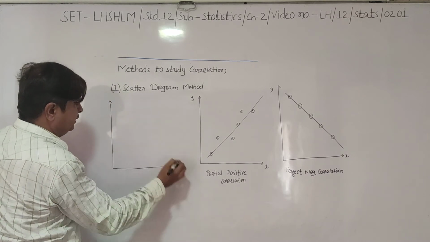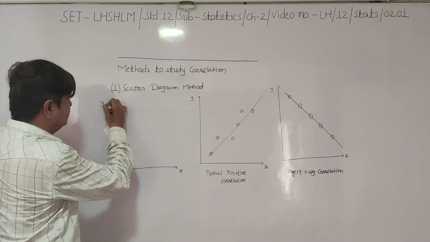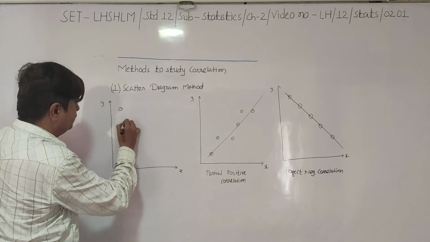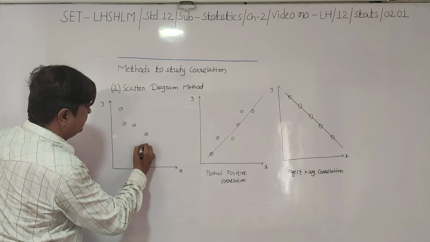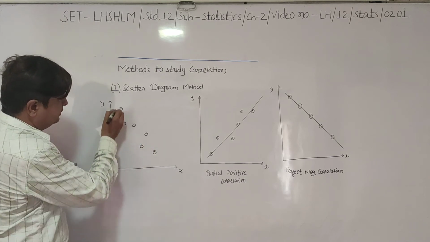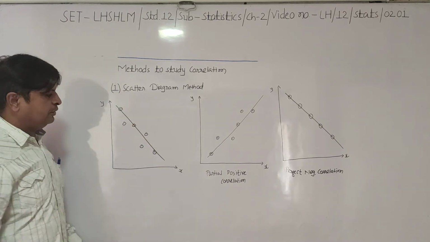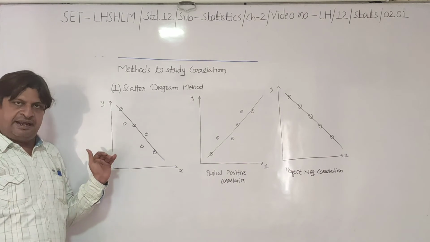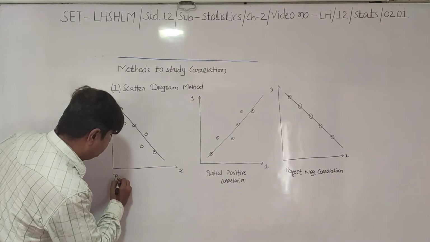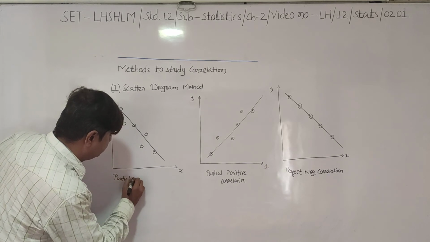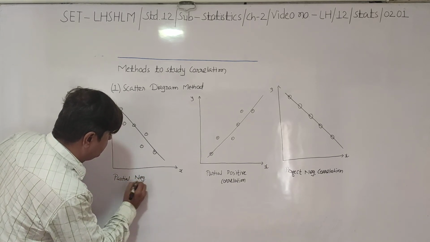For example, here we have the x-axis, here we have the y-axis. We have plotted all the points on a graph and we get a pattern like this. See here, you will get one line, but all the points are not lying on the same line, right? So it is called partial negative correlation.